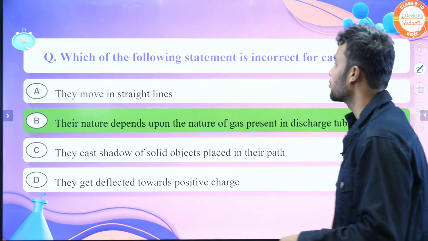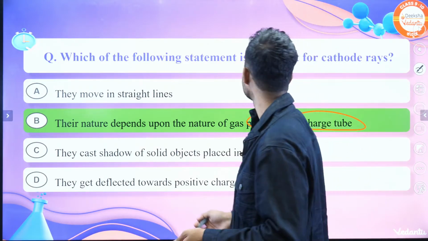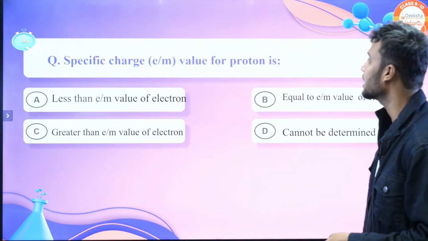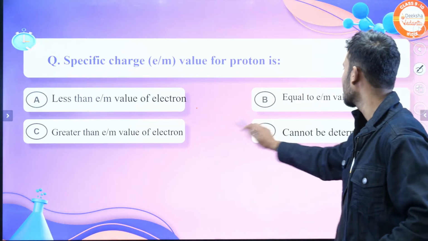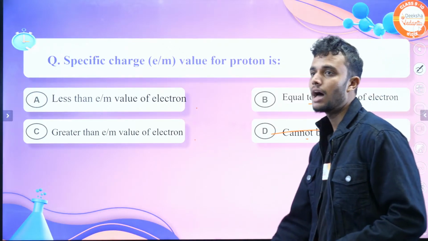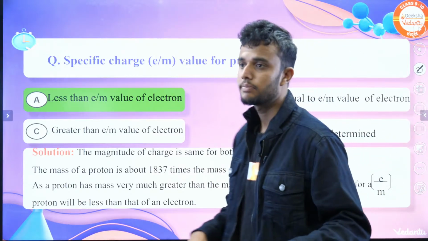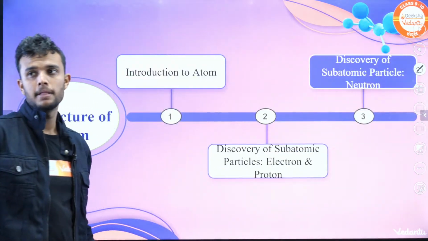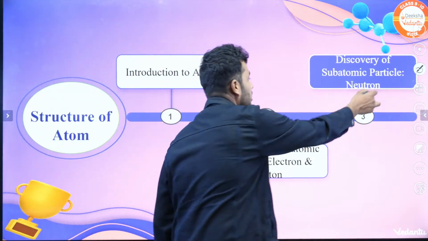The answer is option B, as it's not depending upon the discharge tube, right? Next, move on to the second one. Specific charge value of proton is less than, equal to, greater than, or cannot be determined compared to the e/m value of the electron. Greater than is wrong. What is the answer? The answer is option A. Okay. Let's move on to the next one: discovery of the subatomic particle, the neutron.